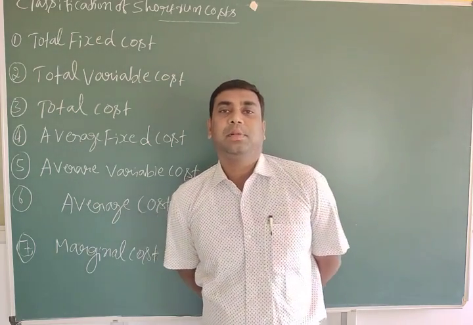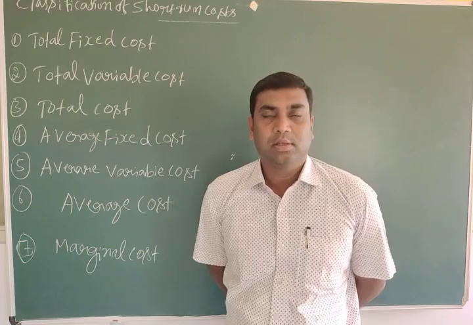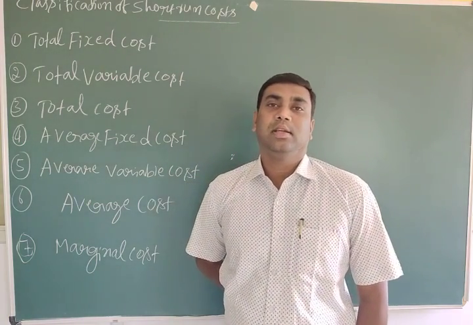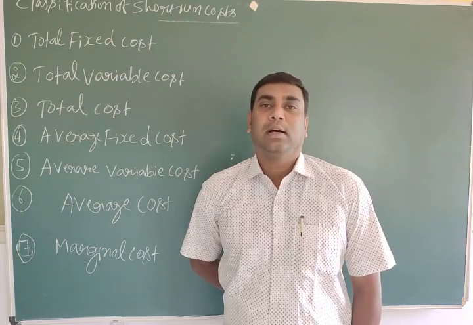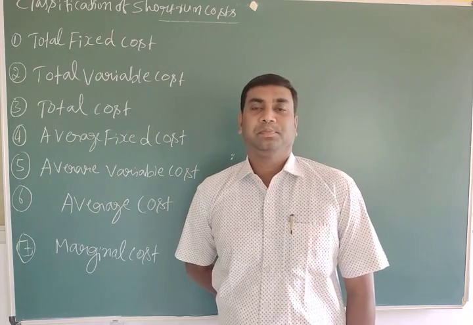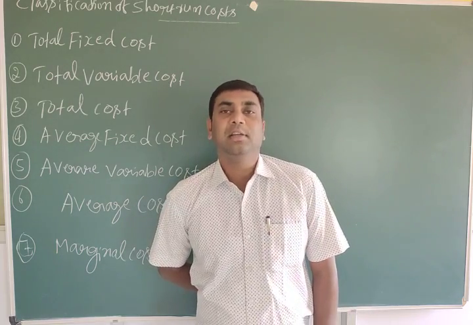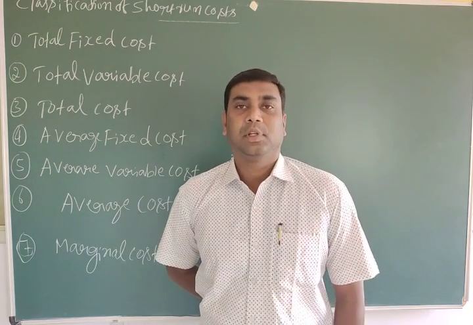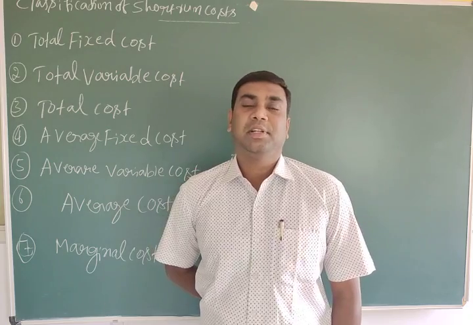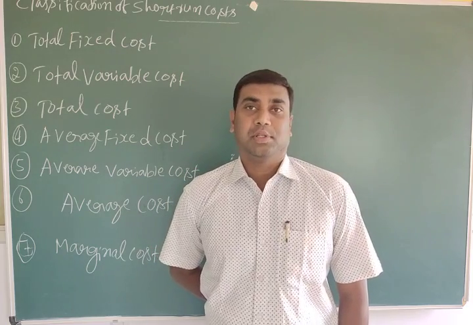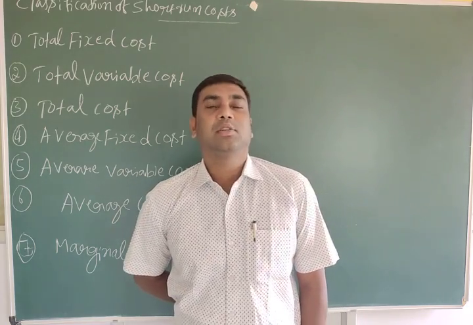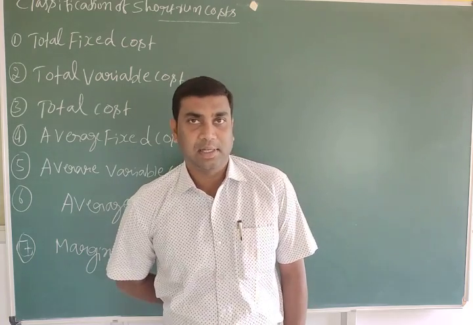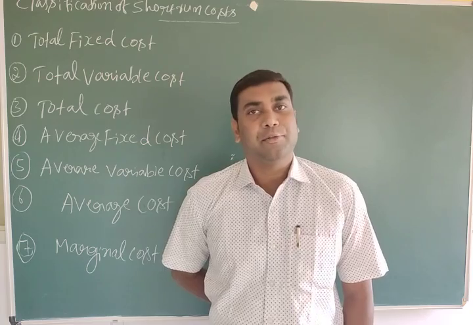The next concept in that chapter is cost. Yesterday we started to discuss that. The cost is nothing but expenditure, the expenditure incurred in the production of a commodity by a firm. That is called cost, the expenses incurred in the production of a commodity by a firm.